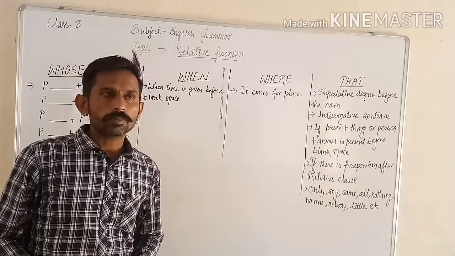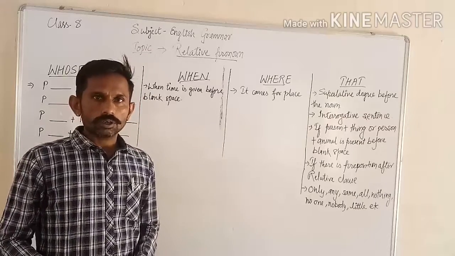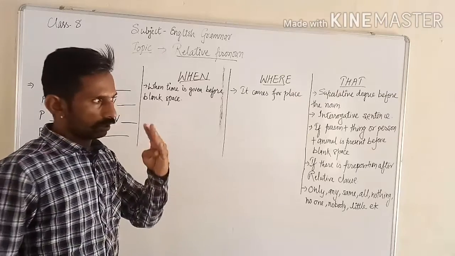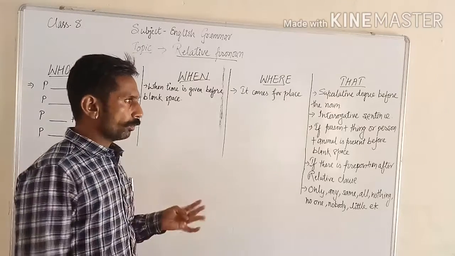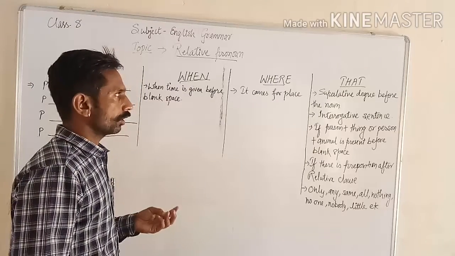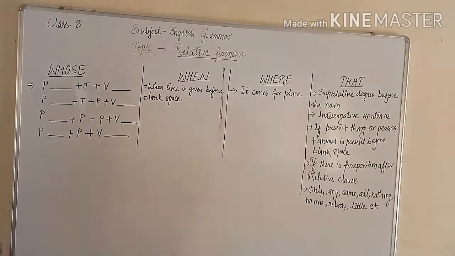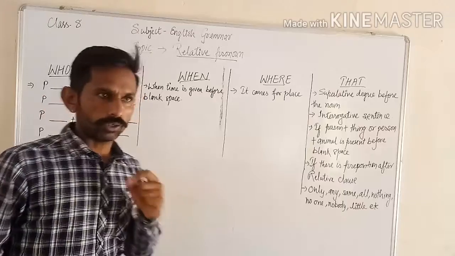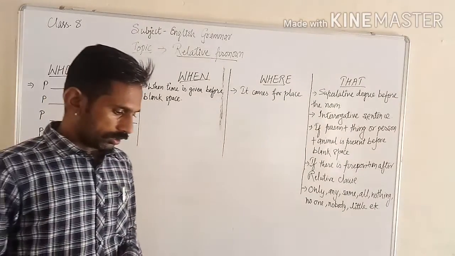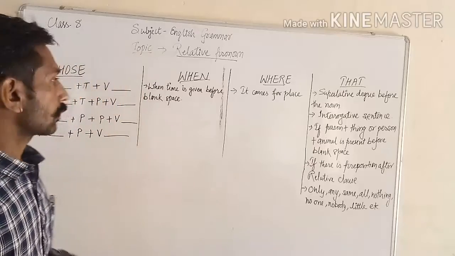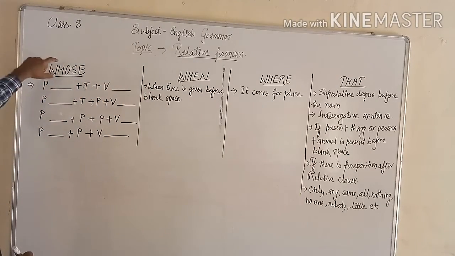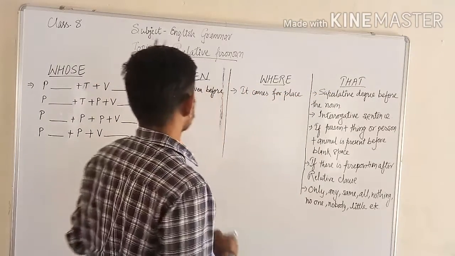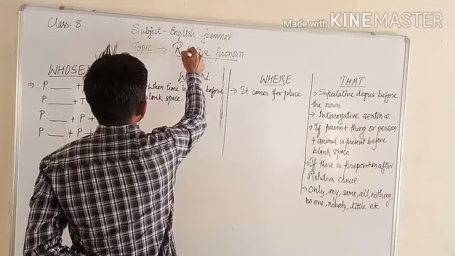In the last class we discussed our relative pronouns. In that we discussed four relative pronouns: who, whom, what and which. After that, today we will discuss whose, when, where and that. Relative pronouns.